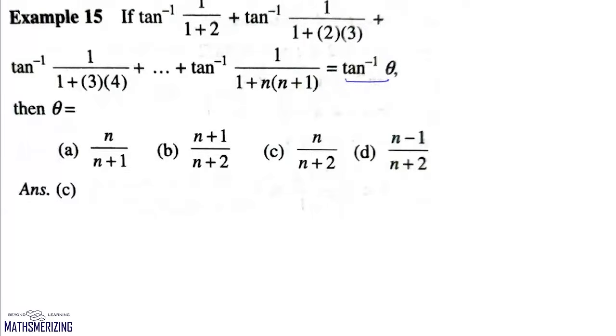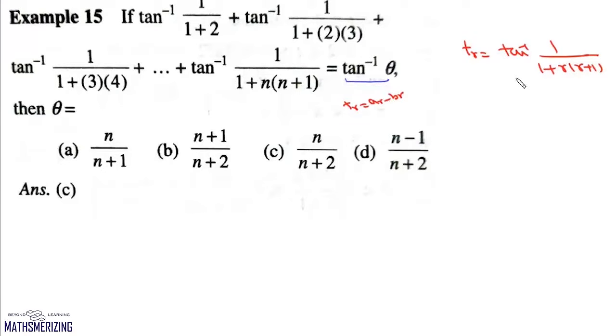Now generally what we do in these questions is we write the general term for this series. The general term for this series is TR, and it'll be tan inverse 1 upon 1 plus R into R plus 1. Now in the method of difference, our objective is to express this TR as some AR minus BR in such a way that in successive terms, expressions cancel out.